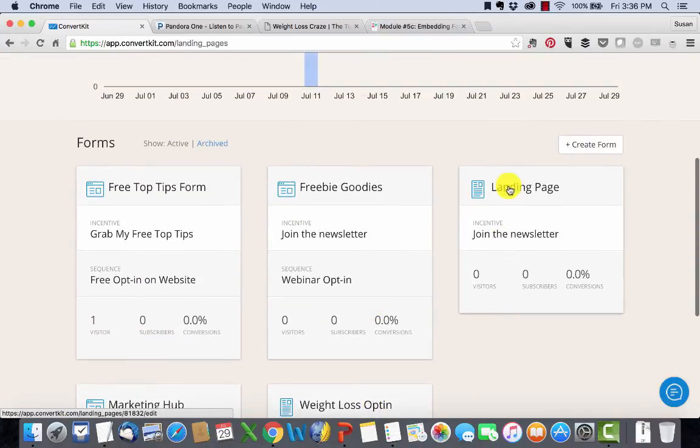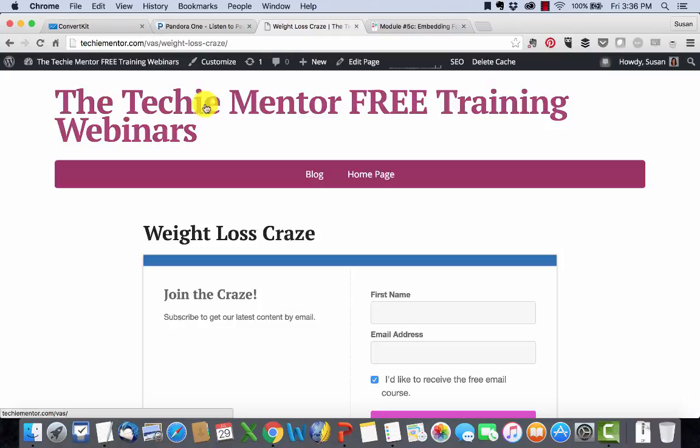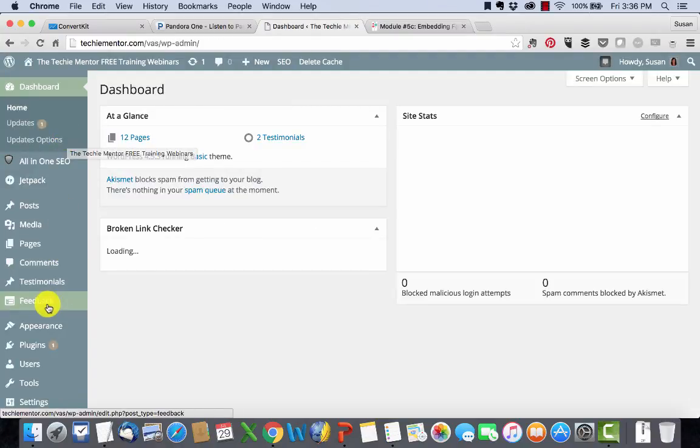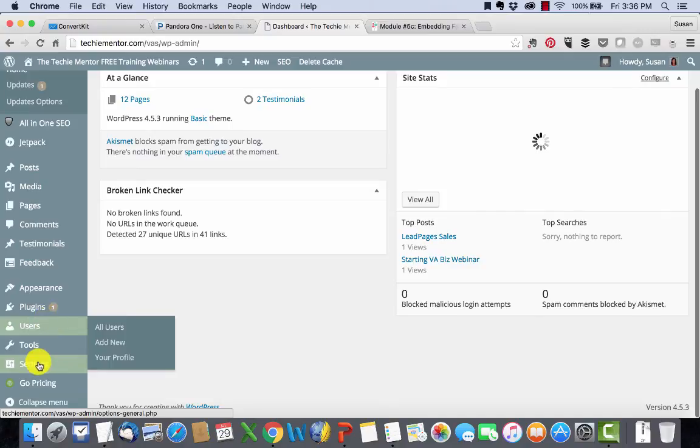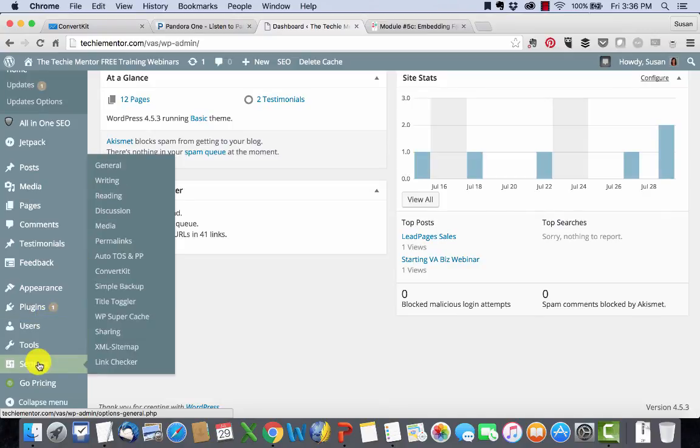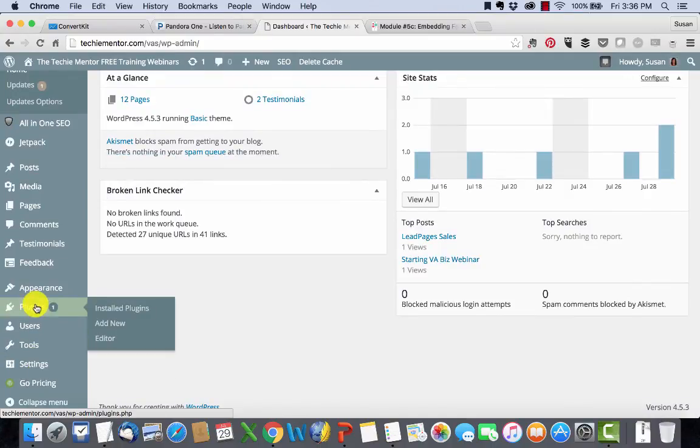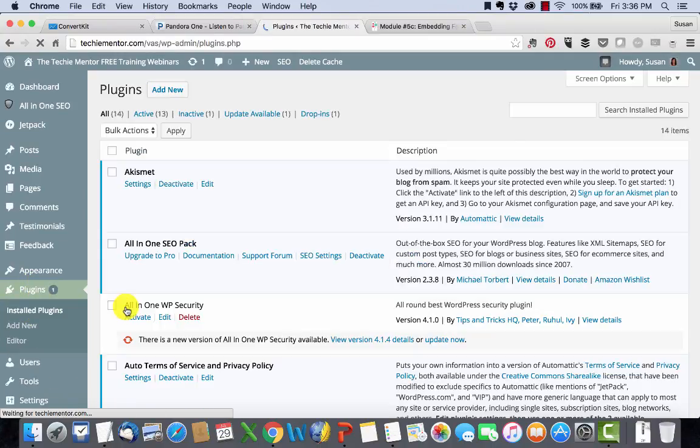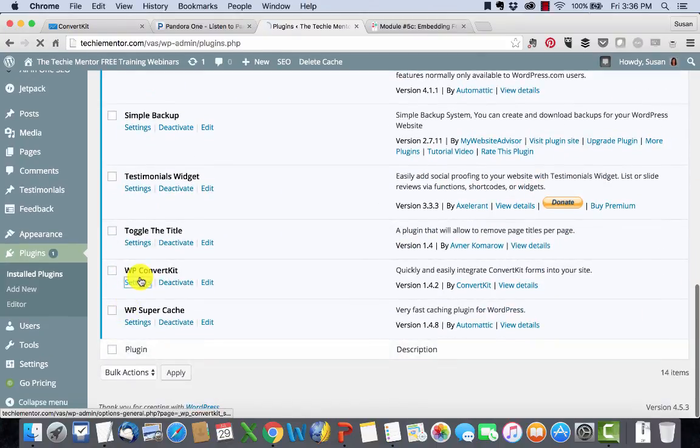So I can jump back over to ConvertKit, and I can actually do any of these. So let's see, that's the landing page. Let's see if I can get that to work. So I'd go back under here. Now remember, I'm in WordPress, and this is only for if you are actually using the ConvertKit plugin inside WordPress. It doesn't work outside of WordPress.